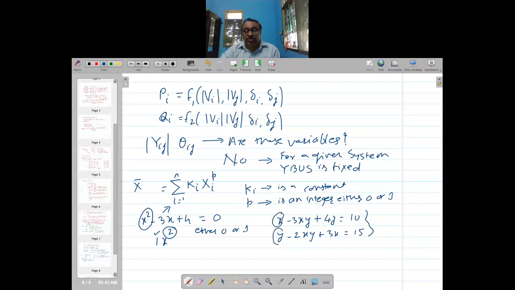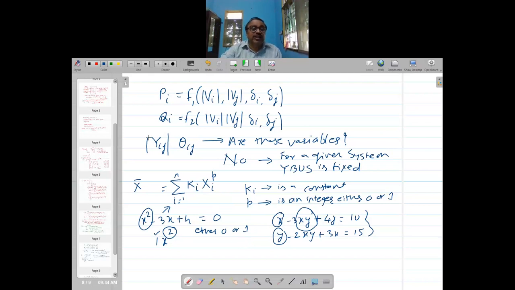This term conforms to the definition, 1x to the power 0, 1y to the power 0. But the xy term does not conform because you can't have multiplication of two variables. So that is why it cannot be allowed. We should understand what a linear and non-linear equation is.